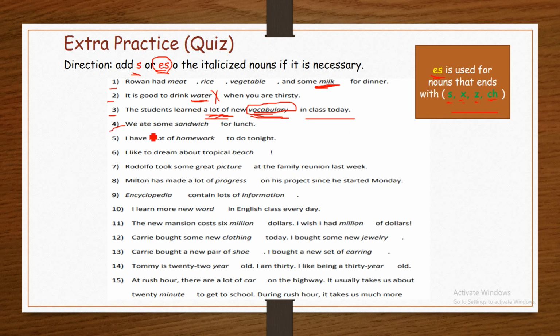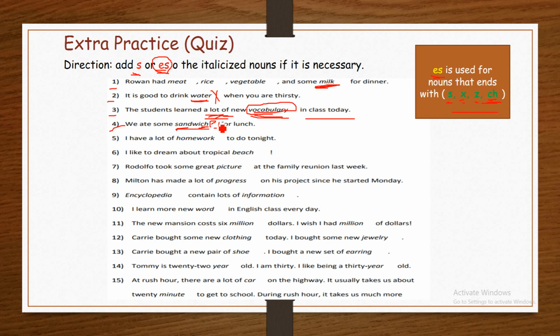Number 4. We ate some sandwich for lunch. We have the noun sandwich. It is a countable noun. It can be counted. We have to decide whether to add s or es. First, look at the last letters. It ends with ch. We said when a noun ends with ch, we add es to it. We say sandwiches.